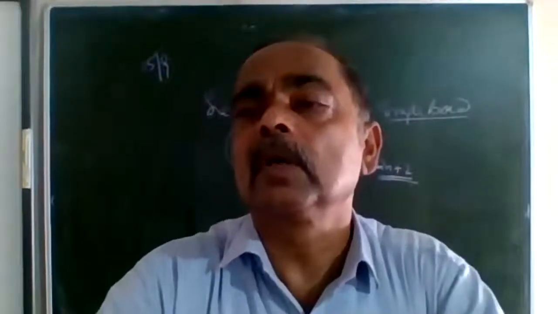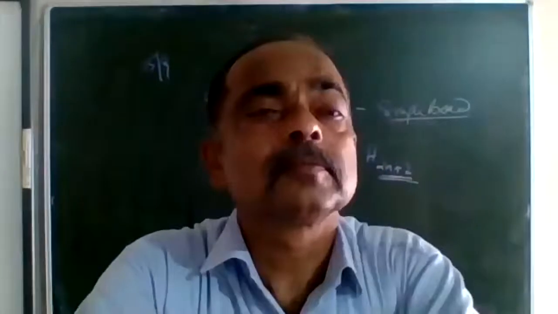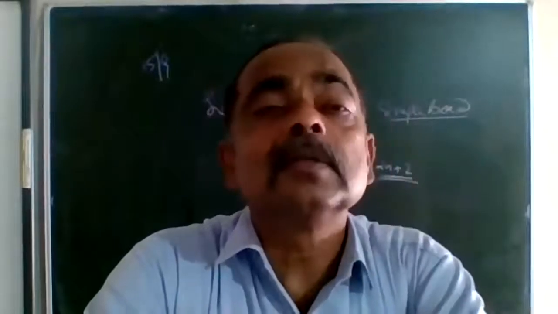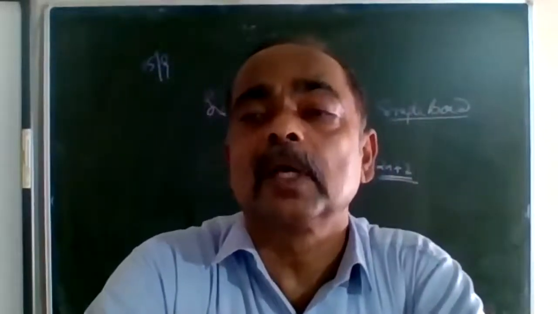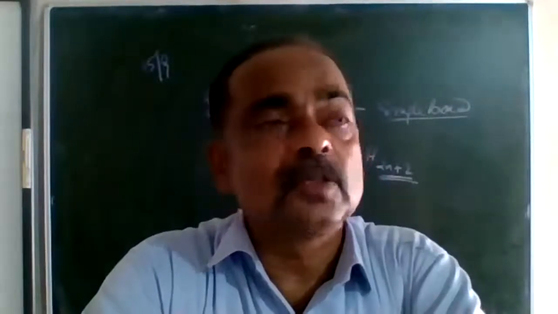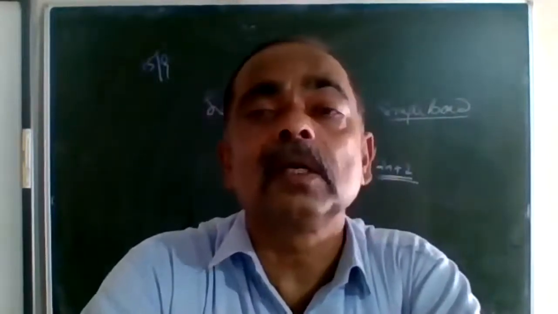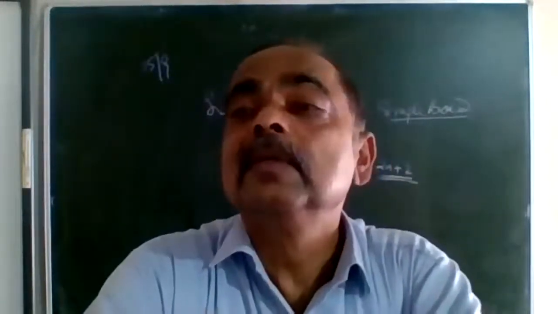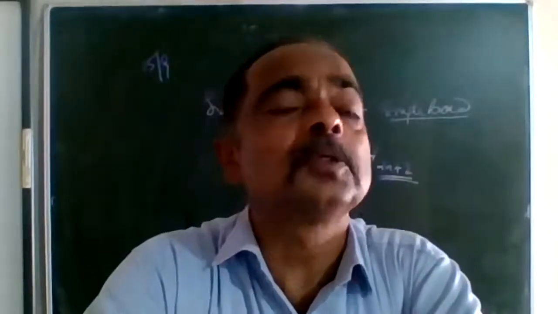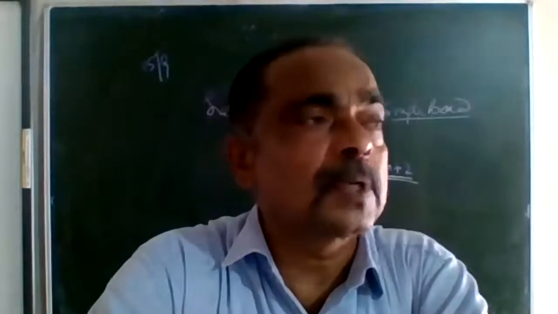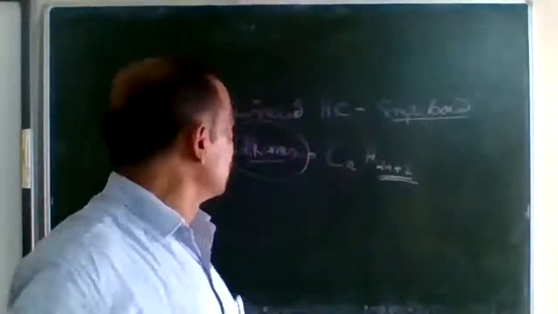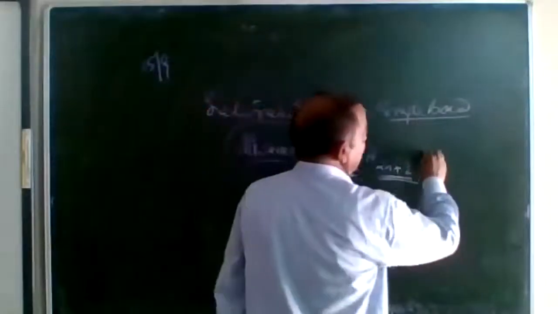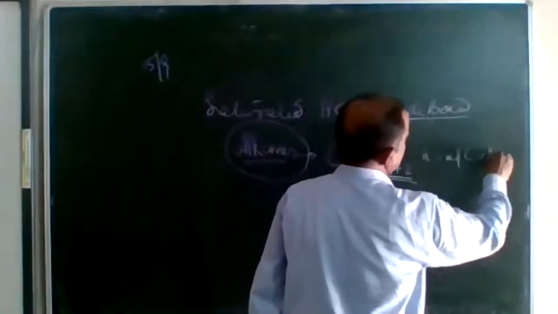These are hydrocarbons where a single bond exists between the carbon atoms, and they can be represented by the general formula CnH2n+2. Here n stands for the number of carbon atoms.